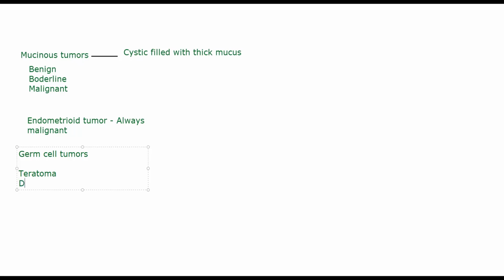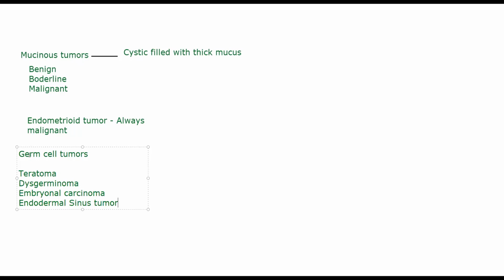There is dysgerminoma, there is embryonal carcinoma, and it can be endodermal sinus tumor. Now the more important one in this will be teratoma.